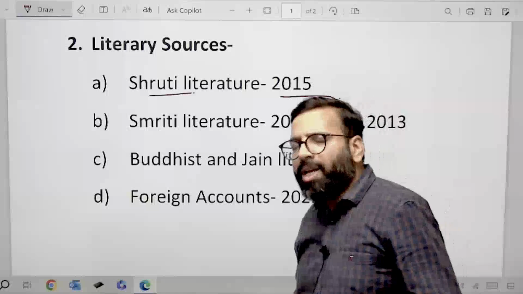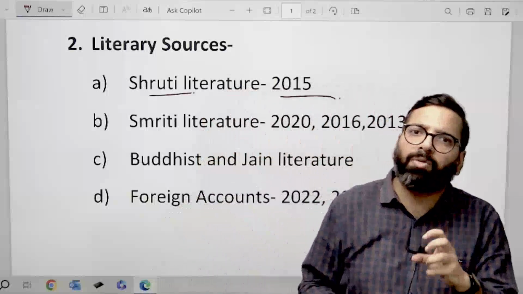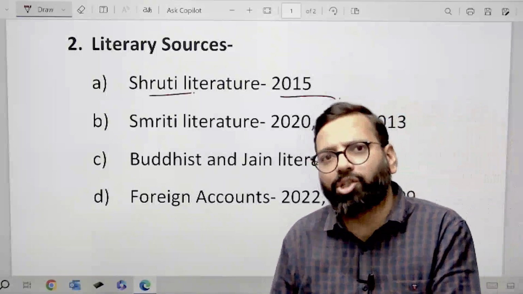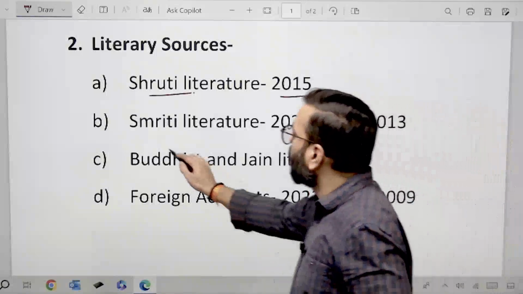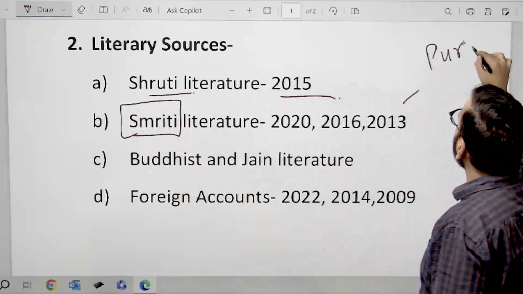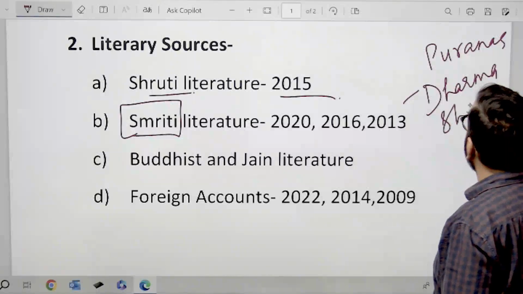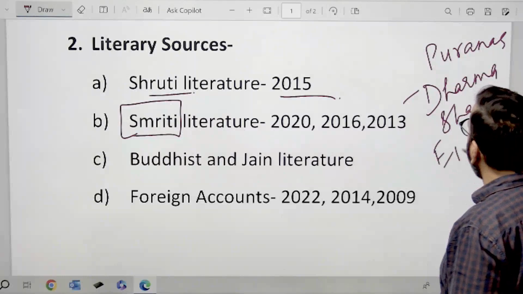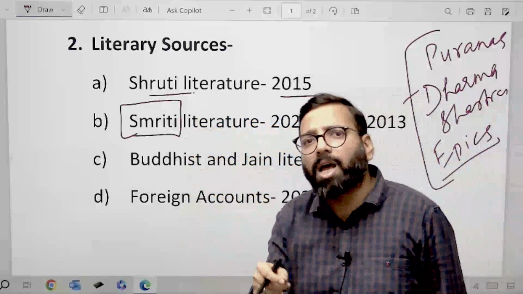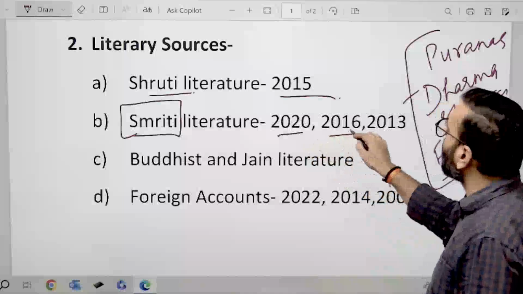But if you see the Brahminical religious text, it consists not only of Shruti, but we also have a second category of Brahminical text that is called Smriti literature. Smriti literature includes your Puranas, your Dharma Shastras, your epics, all of that is part of your Smriti literature. And UPSC has asked questions from this section repeatedly. You can see three years: 2020, 2016, 2013.